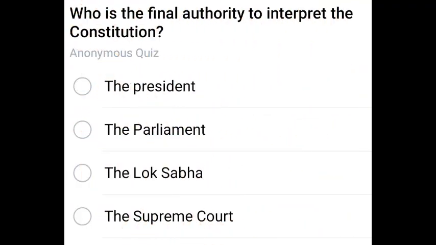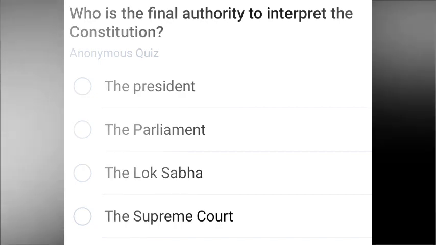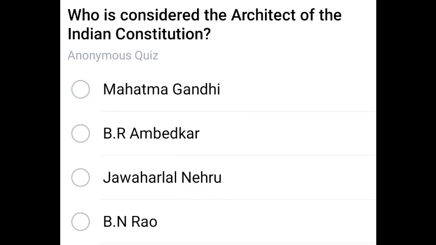Next one. Who is the final authority to interpret the Constitution? Again the repeated question. Supreme Court or judiciary. The question may be asked in a different way. Next question. Who is considered the architect of the Indian Constitution? Father of the Indian Constitution, architect of the Indian Constitution. Whatever the question is, the answer will always be one, that is Bhimrao Ambedkar.